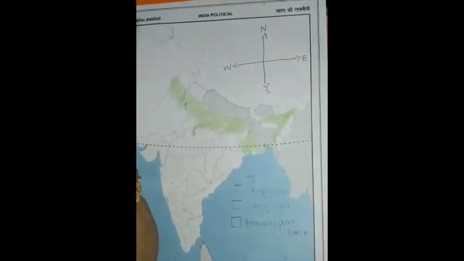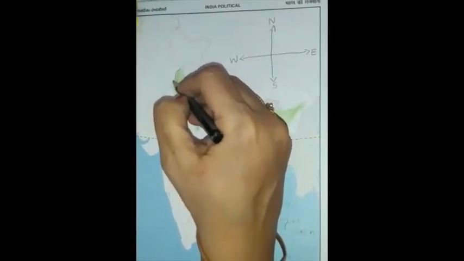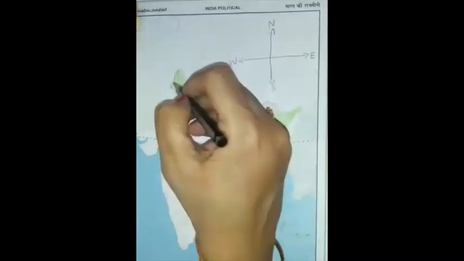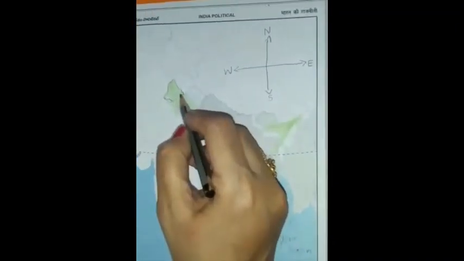So children, you see we have colored the northern plains. Now for this you people can give the outline like this just to make it bright. But that is not compulsory. You can just give it an outline.